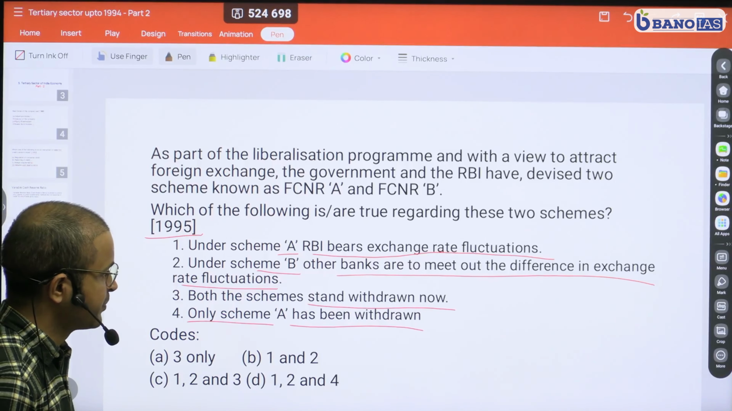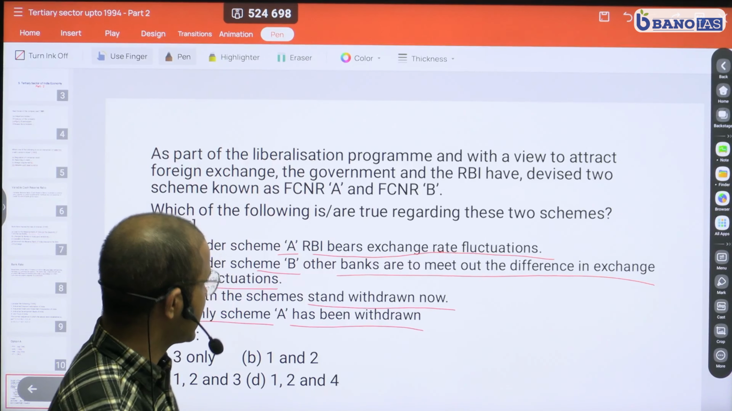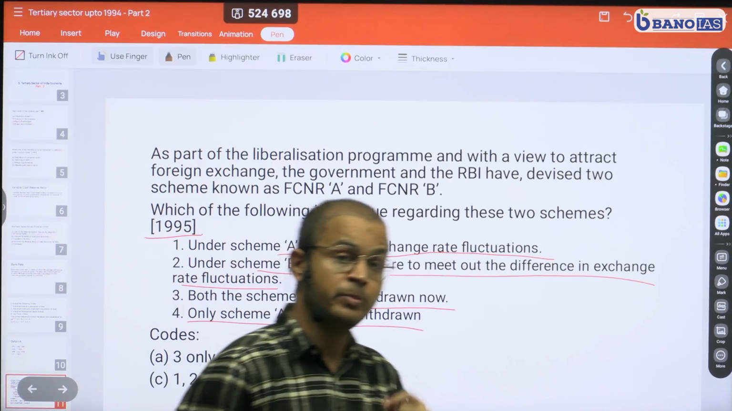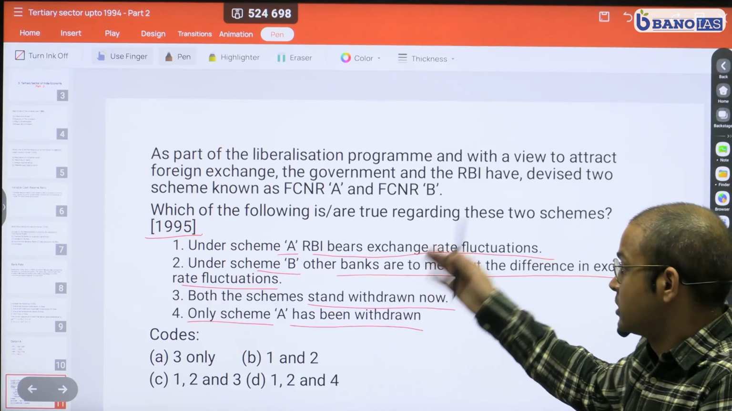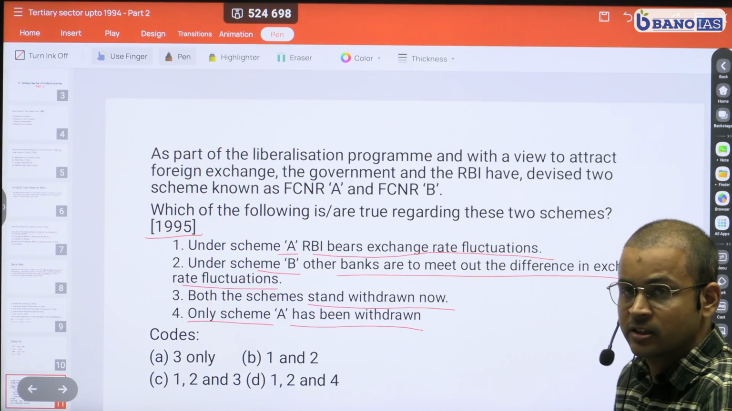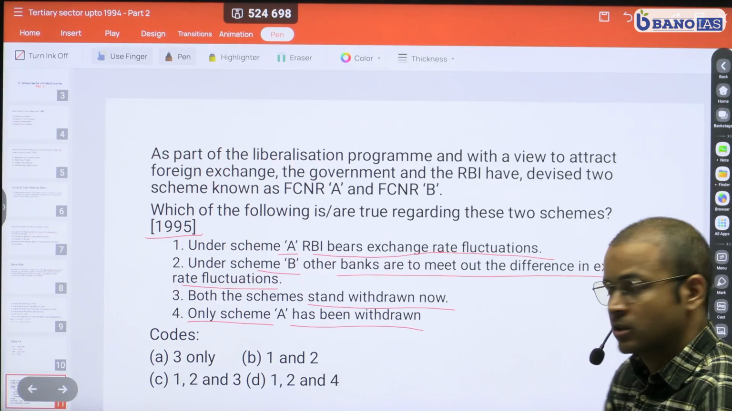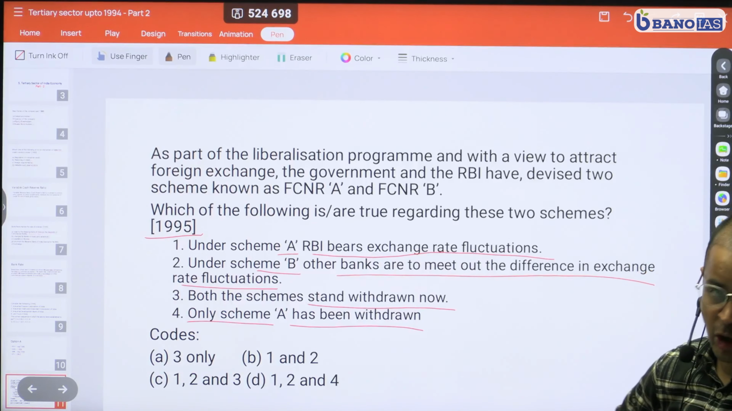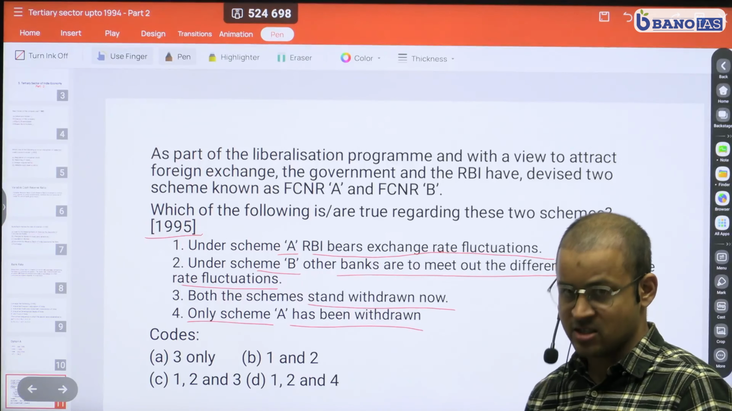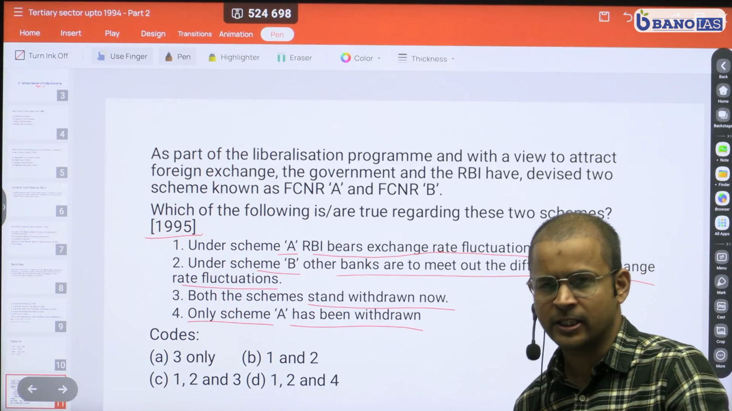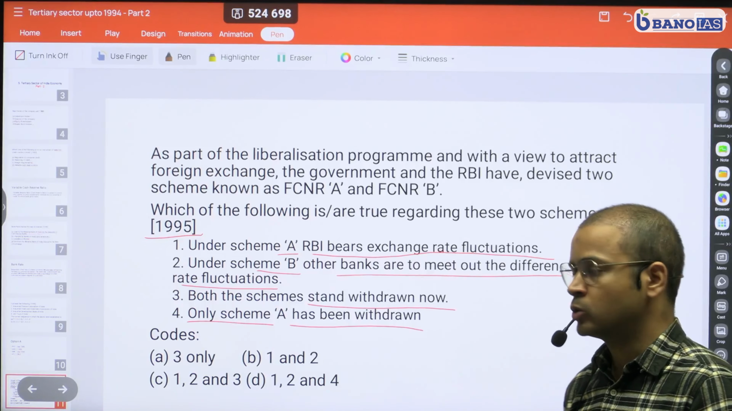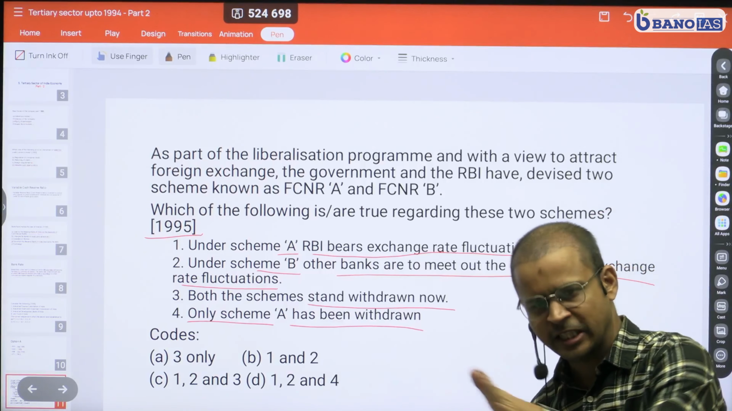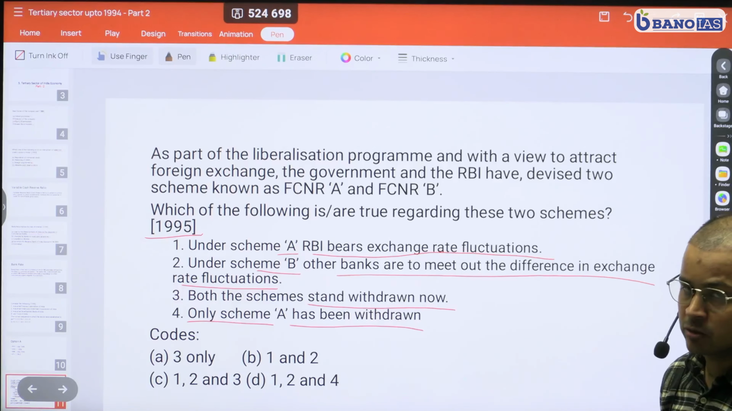Now, here, let me explain this. In FCNR-A scheme, it is actually RBI which used to bear the risk. And the scheme was launched. However, somewhere this scheme led to problems, because the rupee, as you know, on an average depreciates. And that has always been true. You have also seen this happening this year, where the rupee has depreciated from roughly 83 against the dollar to now closer to 88. So it is between 87 and 88 somewhere.